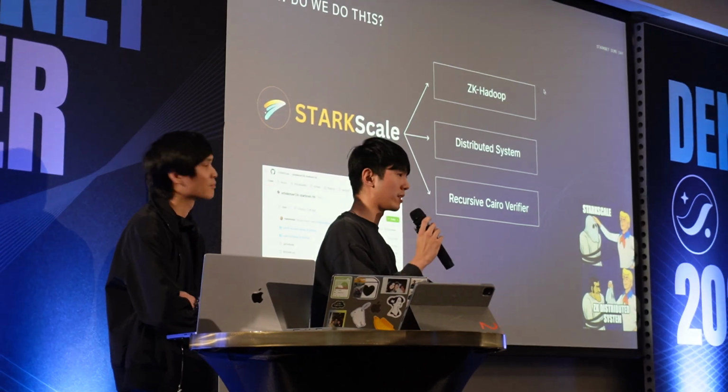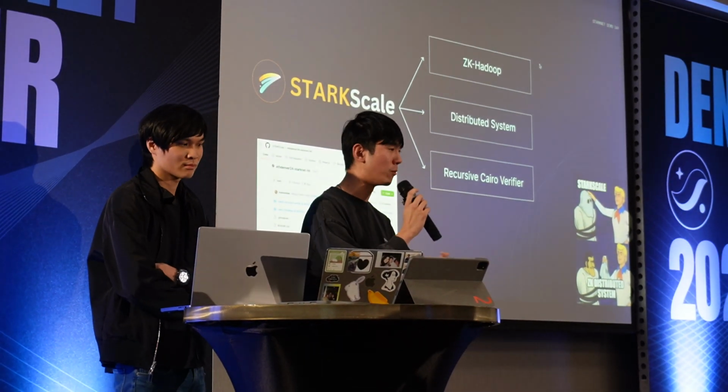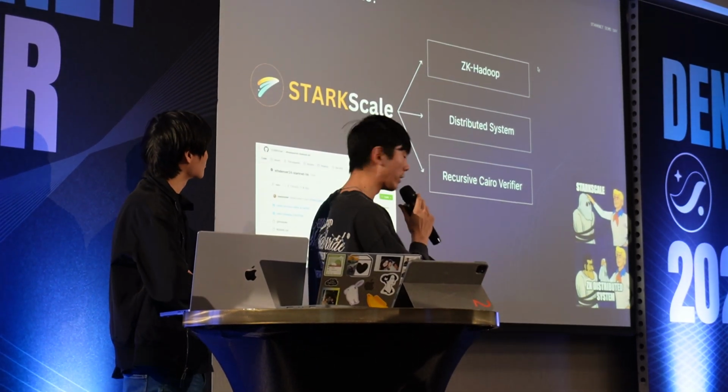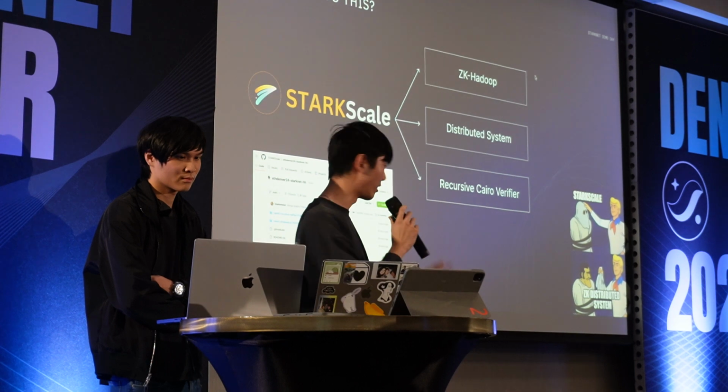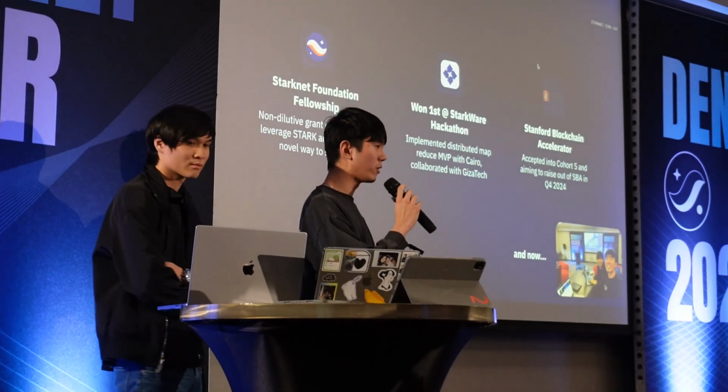Secondly is the distributed system. And thirdly, it's a recursive verifier to make sure that although we distribute and execute different Cairo programs all at the same time, it still compiles down to one proof. And so we'd love to dive deeper into it later, but this is the repo that we made for this hackathon.